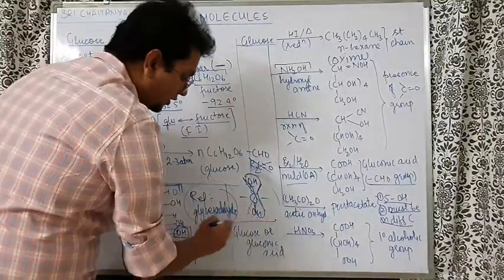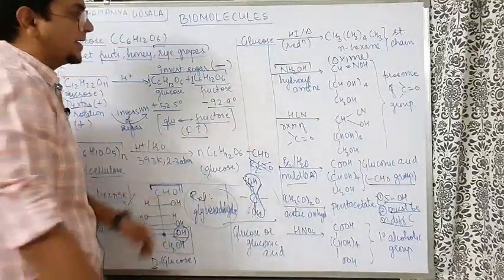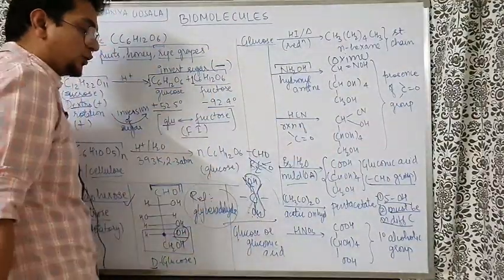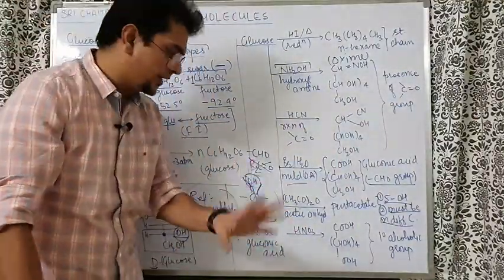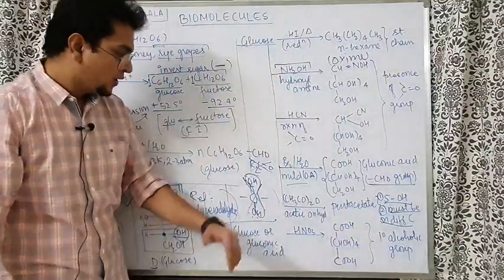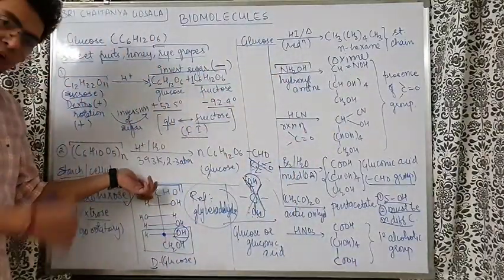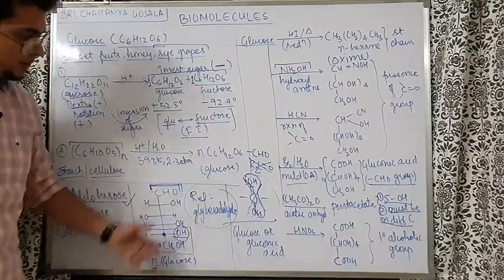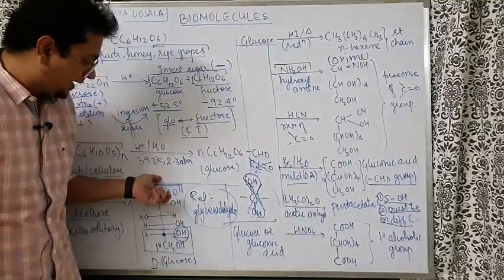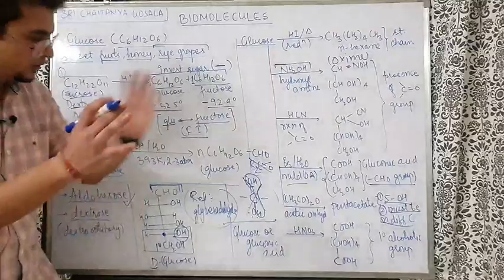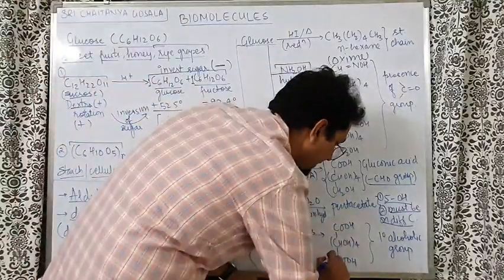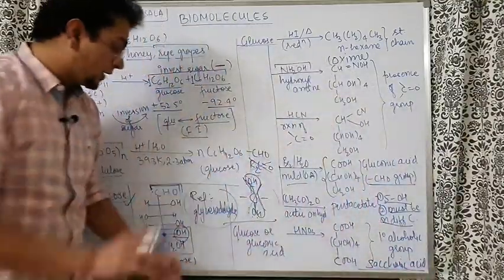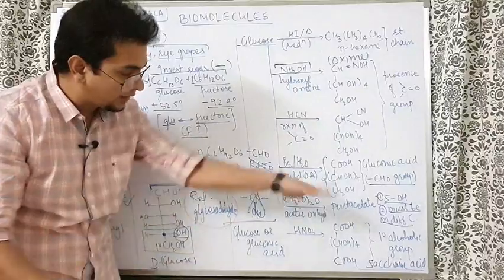Then glucose was treated with HNO3, as well as gluconic acid, this acid, gluconic acid, in which one COOH group is there. When gluconic acid was also treated with HNO3, now HNO3 is a sufficiently strong oxidizing agent. So what does it do, it oxidizes the aldehyde group also, it oxidizes the primary alcohol also. This is the primary alcohol. This is the aldehyde group. So bhaiya, HNO3 oxidizes the primary alcohol group also, the aldehyde group also, both into carboxylic acid, and this acid is known as saccharic acid. So we found that glucose as well as gluconic acid both are forming saccharic acid.